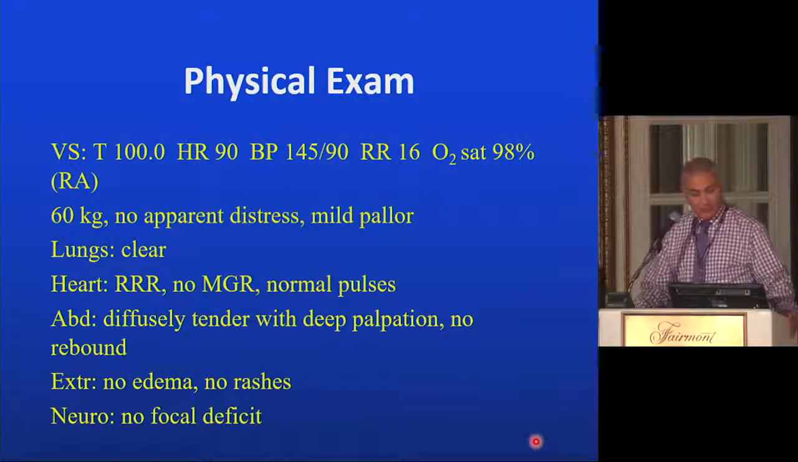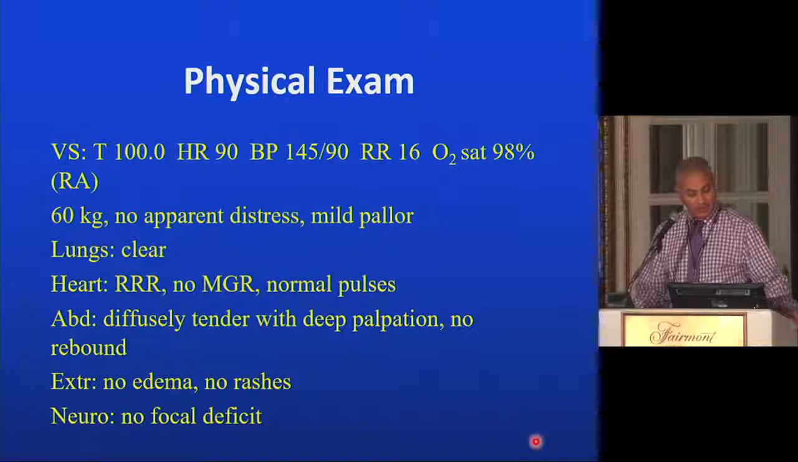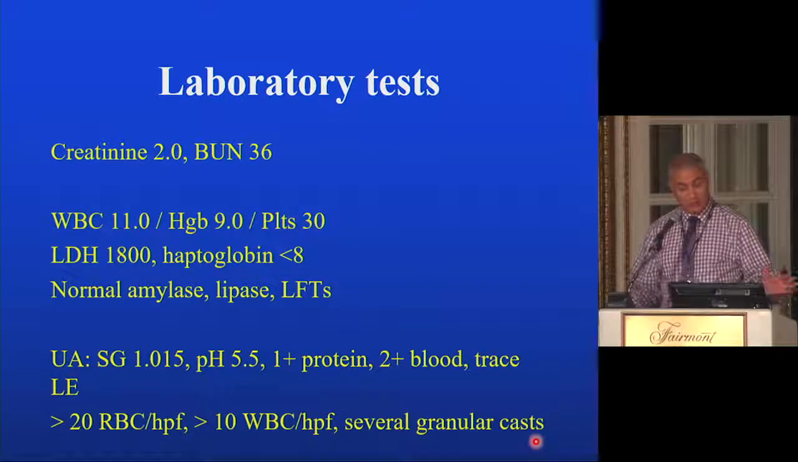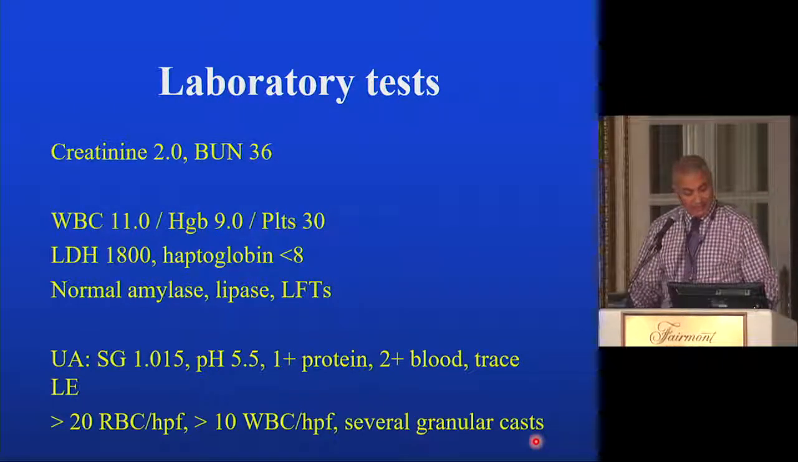She was slightly febrile, heart rate 90, and slightly elevated blood pressure, saturating fine. She's 60 kilograms, no apparent distress. She was a bit pale, lungs were clear, heart is normal, abdomen was diffusely tender with deep palpation, but no rebound, no edema, no rashes, and she had no neurological focal deficits. Creatinine was 2, BUN was 36, platelets are 30,000, LDH 1800, and haptoglobin undetectable. She had normal amylase, lipase, and LFTs, and her urine was positive for red blood cells and white blood cells